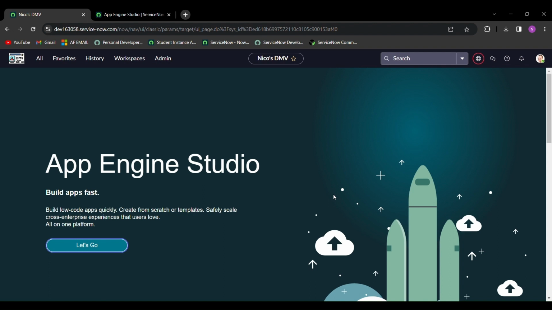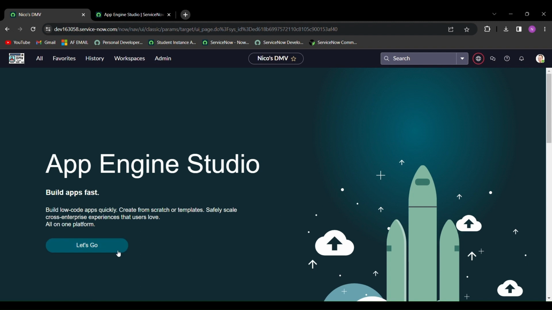I'm making this video to show how to bypass the error in App Engine Studio telling you that you need more setup. It's a pretty common issue with PDIs. Basically, it wants you to create a new environment, and I'm going to show you a workaround so you don't have to do any of that.